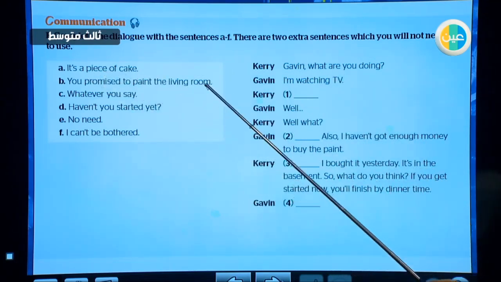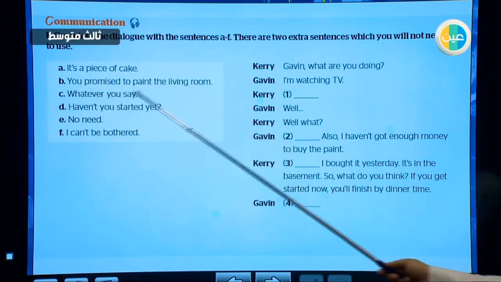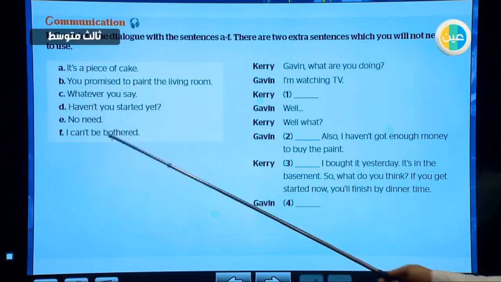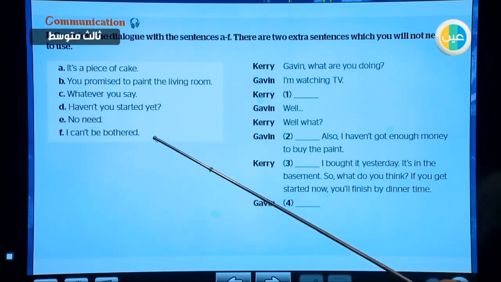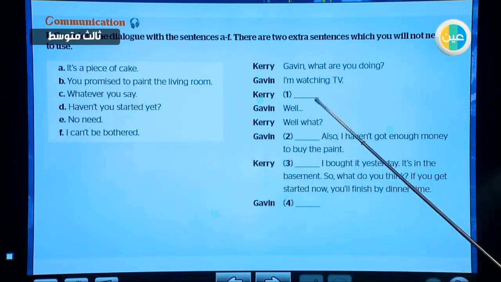It's a piece of cake. It's very easy. You promised to paint the living room. Whatever you say. Haven't you started yet? No need. I can't be bothered. I would choose this one. You promised to paint the living room.